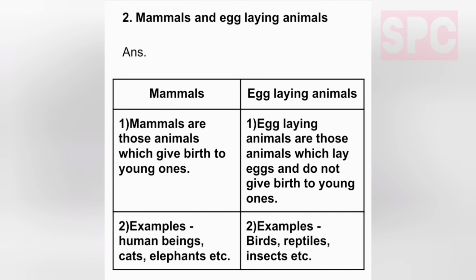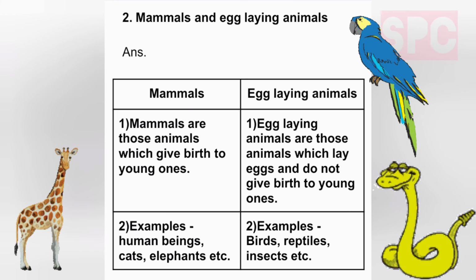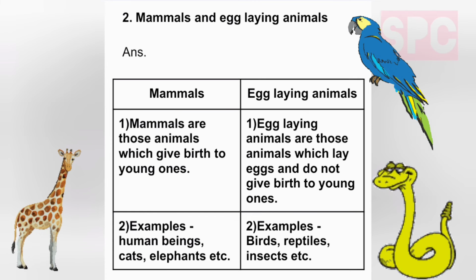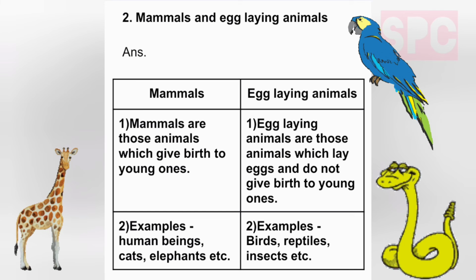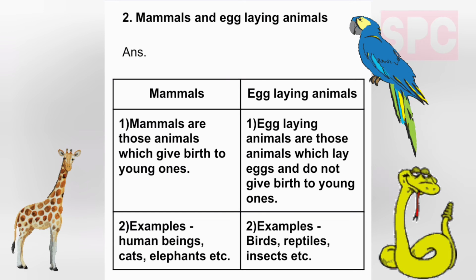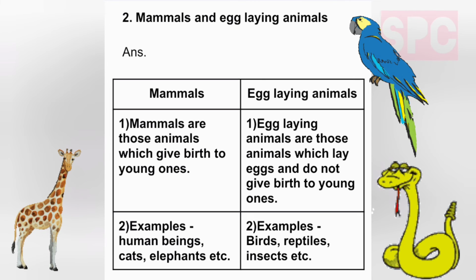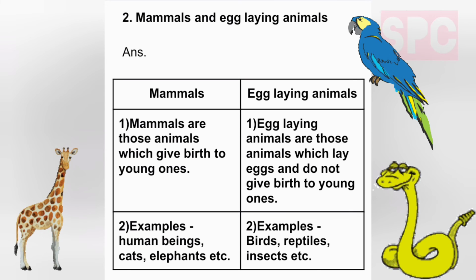Second, mammals and egg-laying animals. First difference, mammals are those animals which give birth to young ones, while egg-laying animals are those animals which lay eggs and do not give birth to young ones. Examples of mammals are human beings, cats, elephants, etc. Examples of egg-laying animals are birds, reptiles, insects, etc.